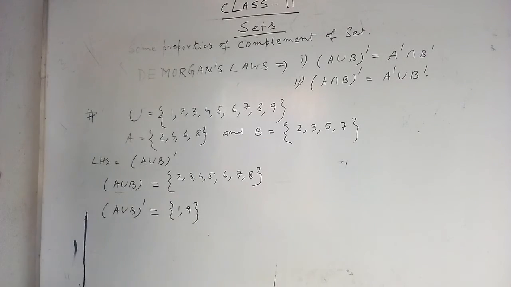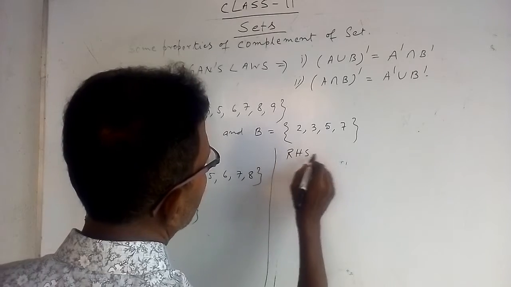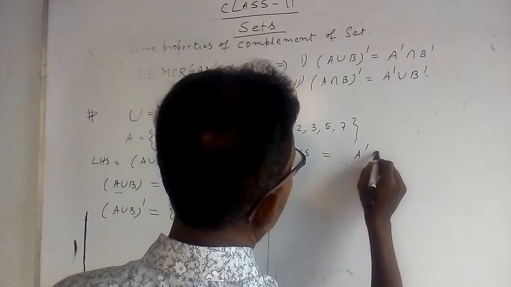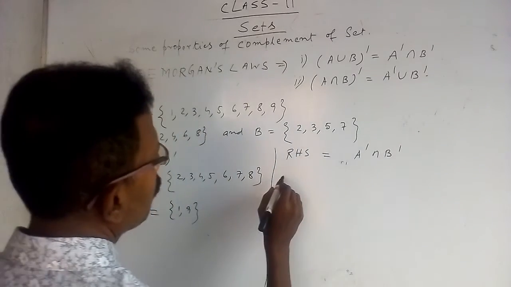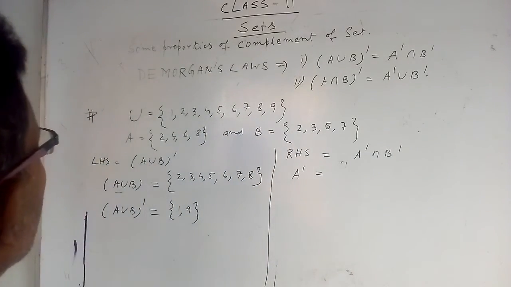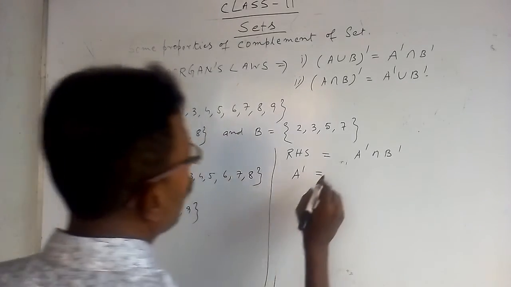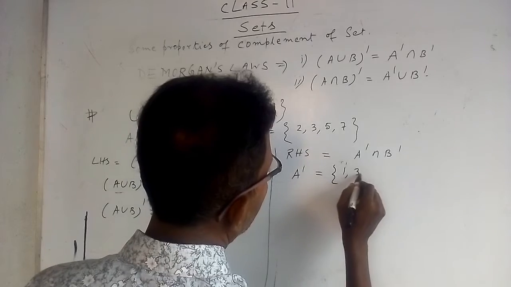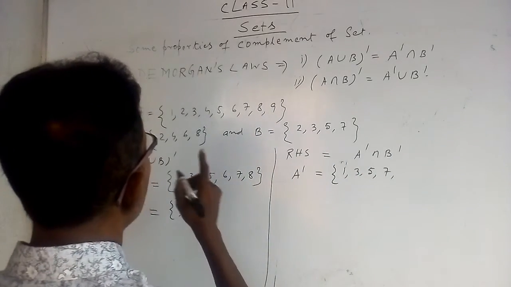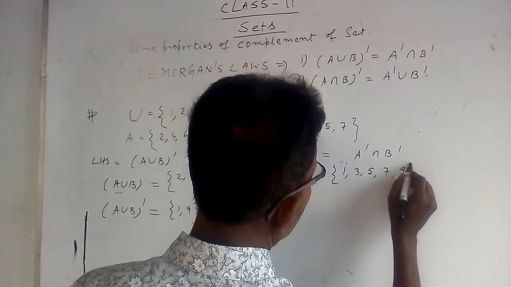Okay. Now come to the right hand side, RHS, that is A dashed intersection B dashed. First you have to find A complement, that is remove 2, 4, 6, 8, which gives 1, 3, 5, 7 and 9.